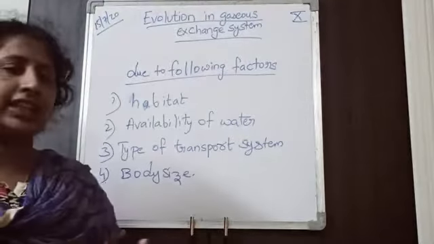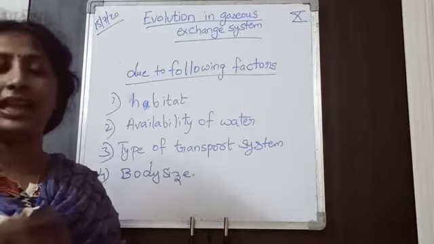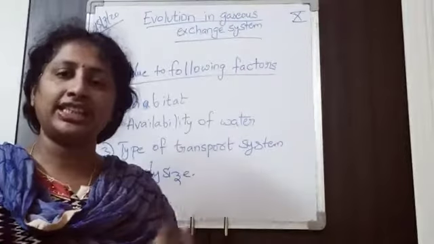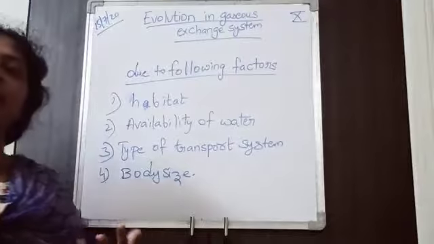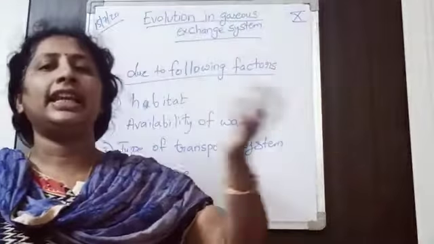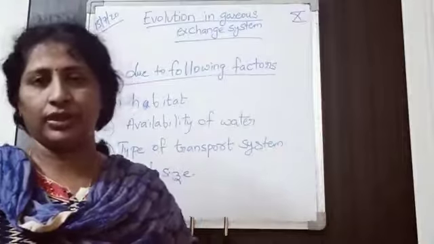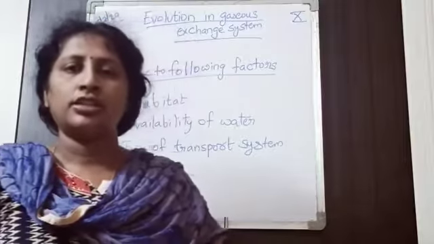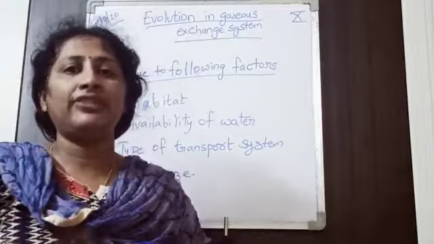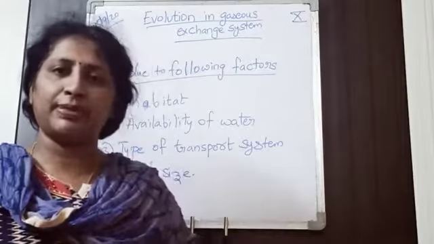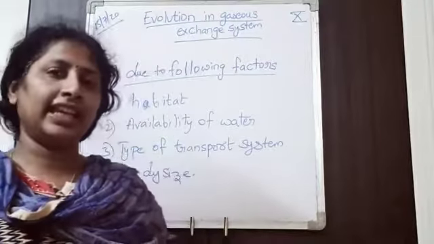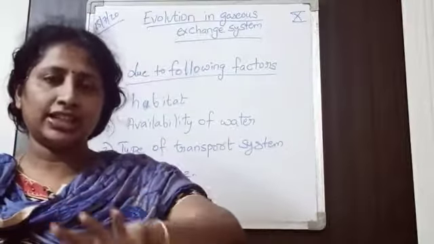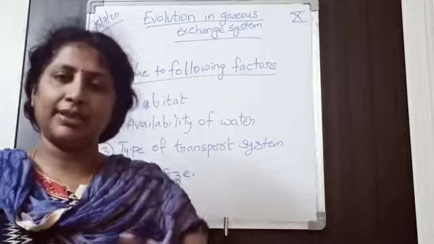Okay, the first factor is habitat. What is habitat? The place where they are living. They have made changes in the organism's body so that they can easily take respiration. Suppose you see the fish, its habitat is water, so it has adjusted to live in the water. It is taking the oxygen from the water and giving the carbon dioxide to the water. So it has adjusted to that place and it is taking respiration in that place.